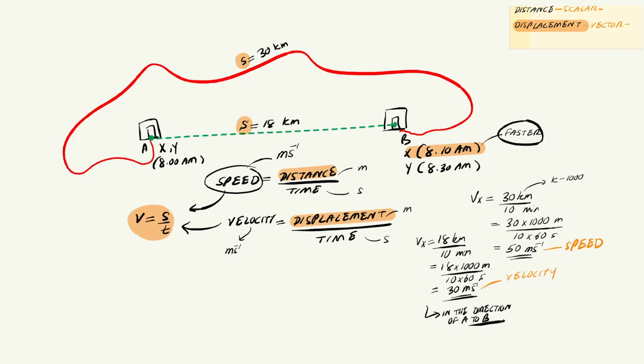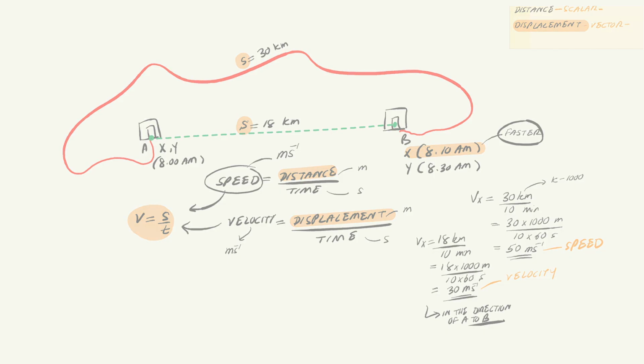So there we have it. Two completely different values for the same 10-minute journey. One is speed, 50 meters per second. The other is velocity, 30 meters per second, in the direction from A to B. We've now covered distance, displacement, speed, and velocity.